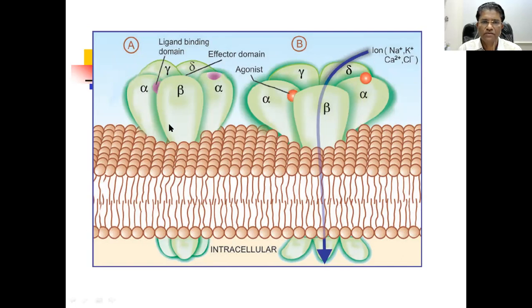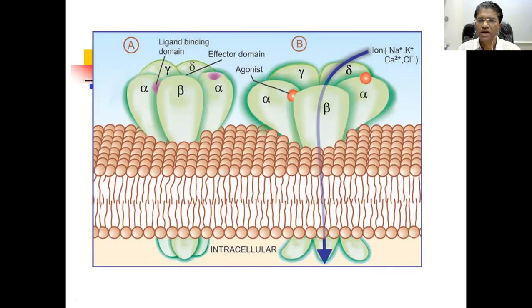Whenever acetylcholine, the natural ligand for the nicotinic receptors, combines with this receptor, at special sites in the grooves or cleft between alpha and delta, and alpha and beta, the two molecules of acetylcholine combine at these sites, and the receptor undergoes a conformational change.